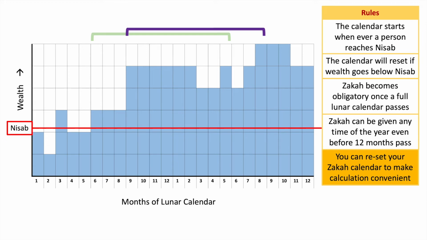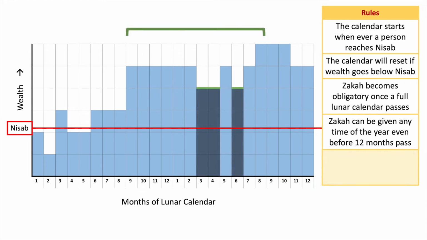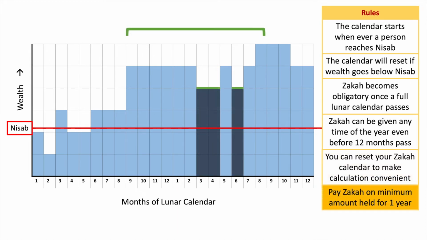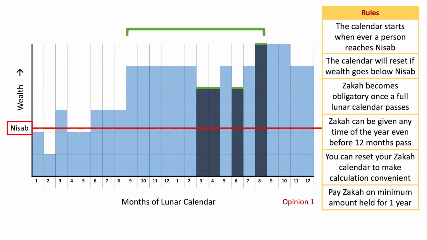Now, there are two opinions when it comes to that. One opinion is that on the minimum amount I always had for the whole year, I have to pay zakat. That would be the least amount throughout this 12-month period, because that's the amount I had for the whole year. The rest of the amount came and went.